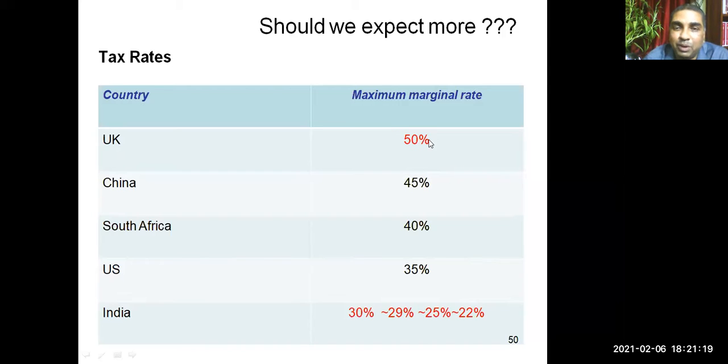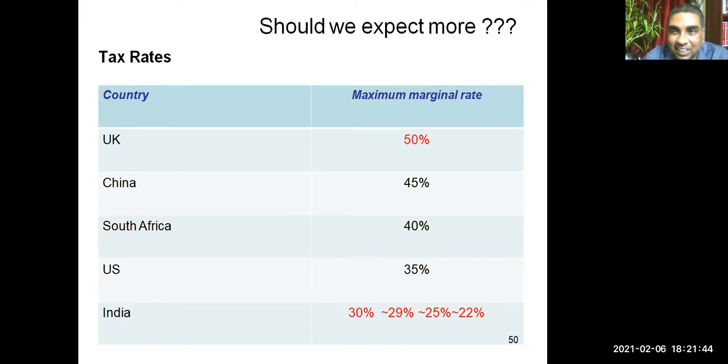But if you go to other countries, UK, the highest rate is almost 50%. China, 45%. South Africa, 40%. US, 35%. So if you compare, are India's rates lower or higher? Very much lower. Very low. But that's also good. You have to take care of your people also. When you make the budget, you have to satisfy your people.